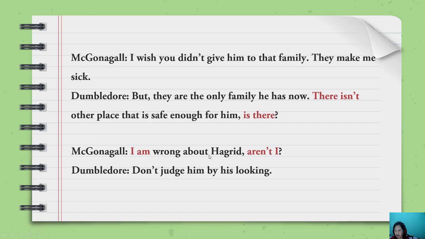I'm wrong about Hagrid, aren't I? Don't judge him by his looking. I'm wrong about Hagrid, aren't I? I am wrong, and then aren't I. This is positive and this is negative. Because there is no contracted form for I am not. No, there is no such contracted form. That's why we use aren't I. So it is not I'm not I, but aren't I.